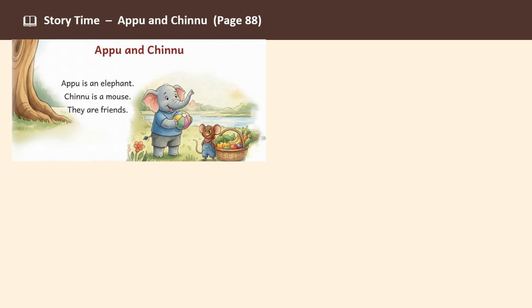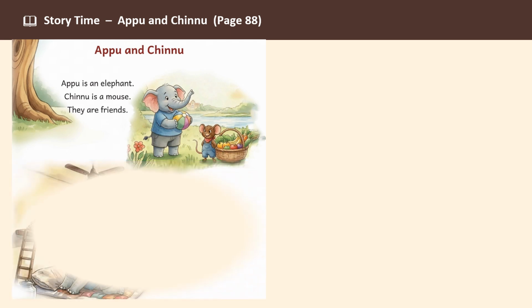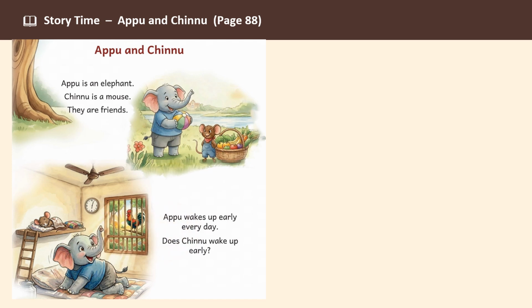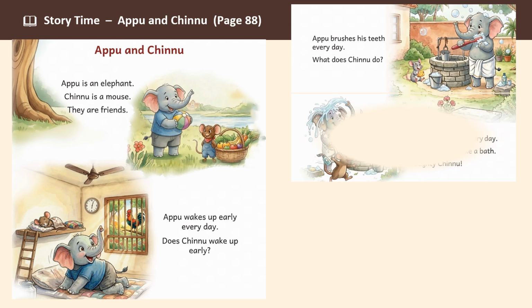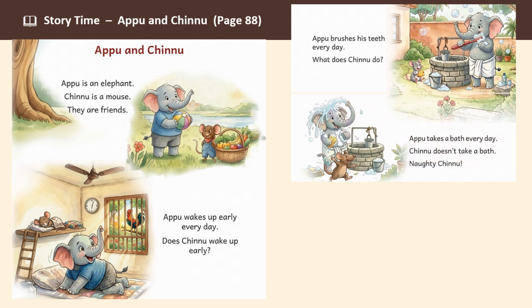So let's have a story time. The story is about Appu and Chinnu. Appu is an elephant. Chinnu is a mouse. They are friends. Appu wakes up early every day. Does Chinnu wake up early? Appu brushes his teeth every day. What does Chinnu do? Appu takes a bath every day. Chinnu doesn't take a bath.